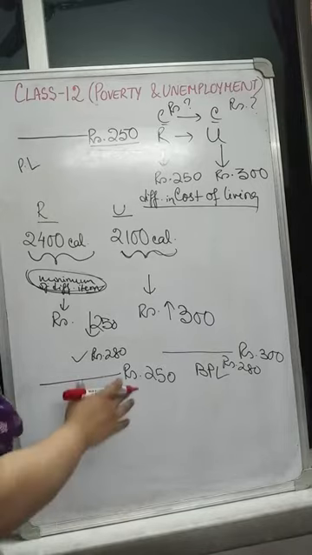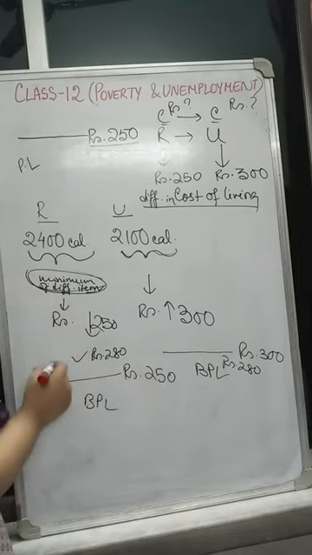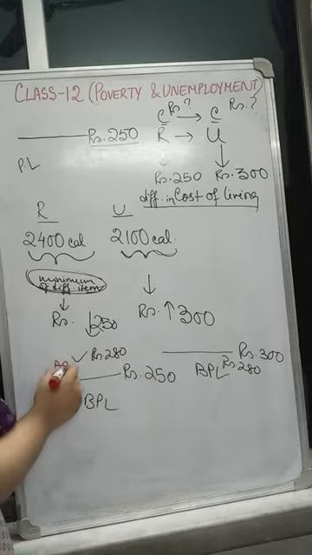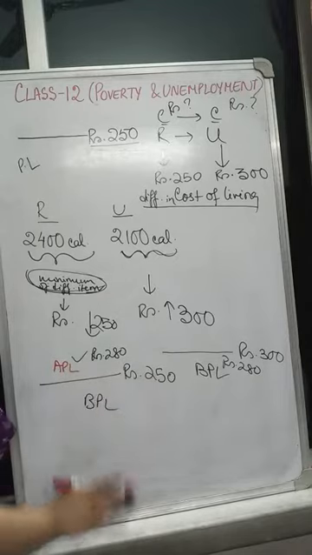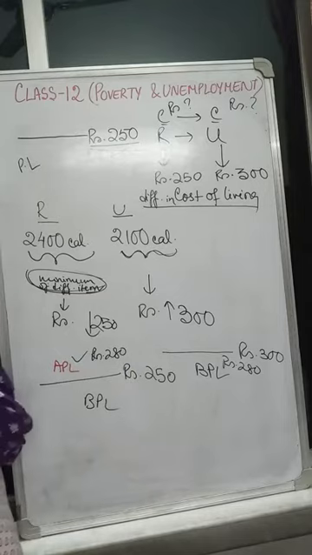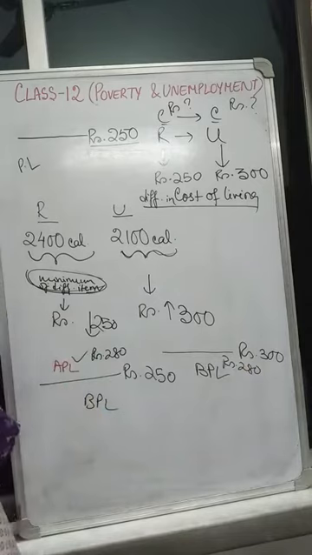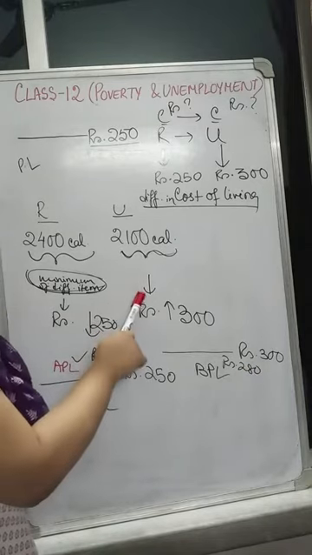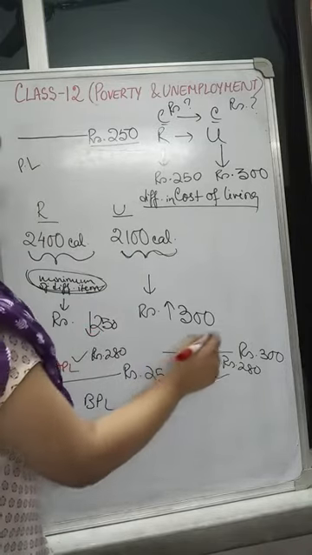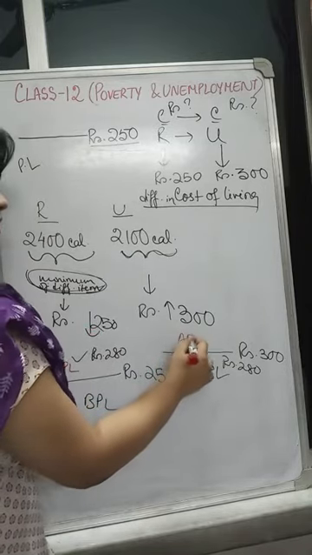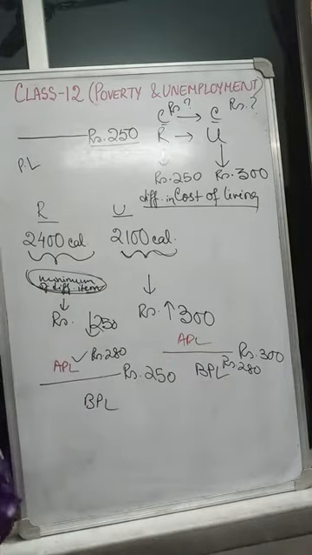So a person in a rural area, if he earns 250 rupees, then he is lying in the APL zone, and if he earns less than that, he is in the BPL zone. Similarly, in urban areas, you need 300 rupees minimum income for consumption expenditure over the minimum food requirements to get minimum energy, and if you are getting more than that, you are under APL, and if you are getting less than that, you are under BPL.